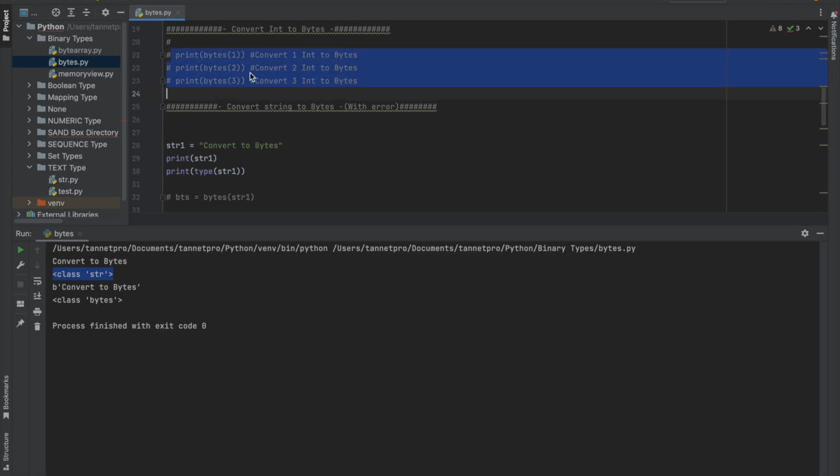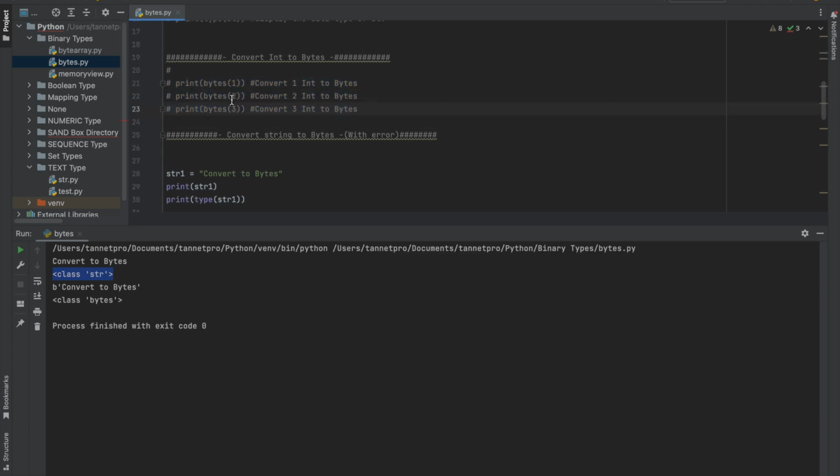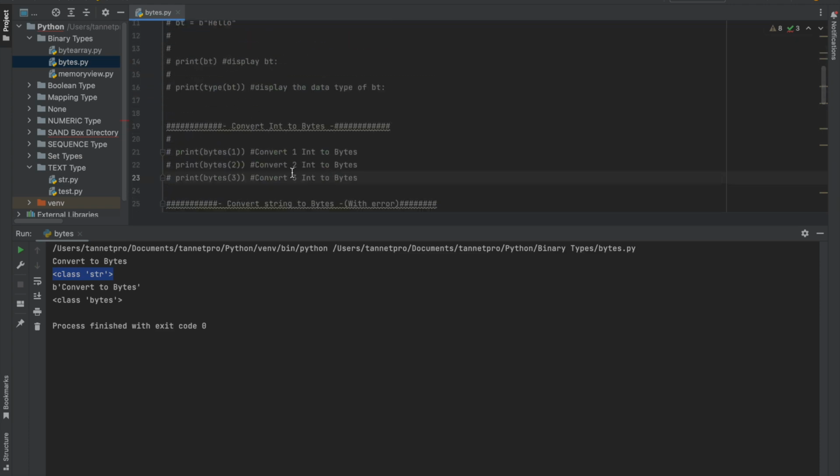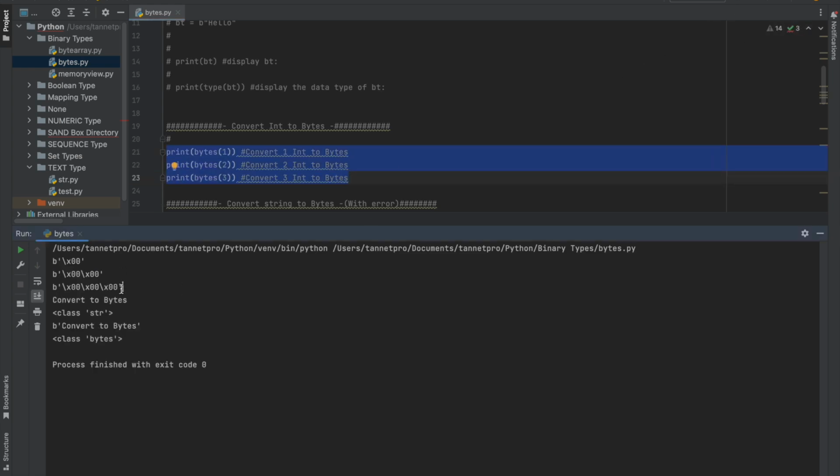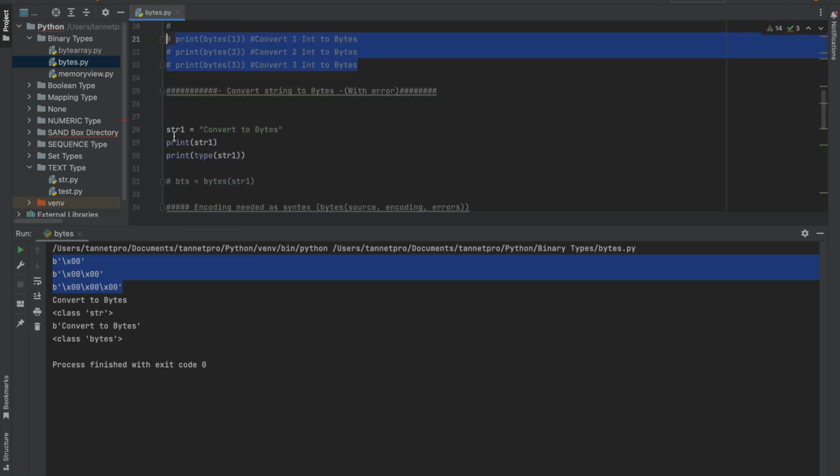I have successfully converted the int to bytes. There is no encoding required over here. Let me show you again. So it has been converted, right? This is how it will show you. It will not show you 1 and 2, it is converted and shown in a byte format. Hope it makes sense.